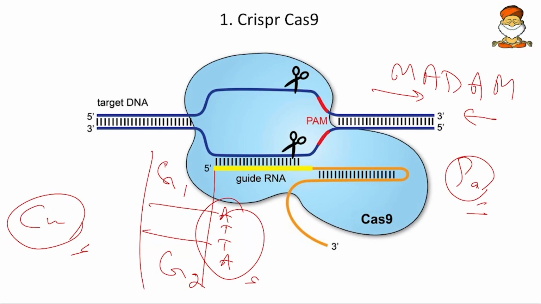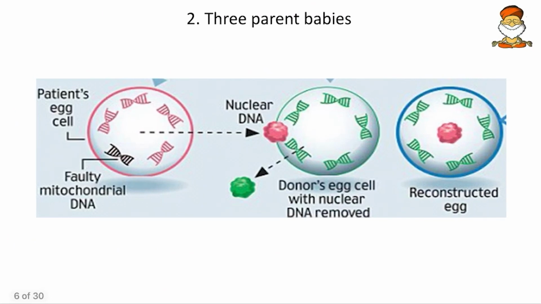So CRISPR-Cas9. Cas9 is the protein, and this exactly cuts the palindrome here. That is why it is called CRISPR, that is clustered, regularly interspaced. These palindromes are regularly interspaced because they appear after every gene. Clustered, regularly interspaced palindromic repeats. So don't learn by heart, understand the things.